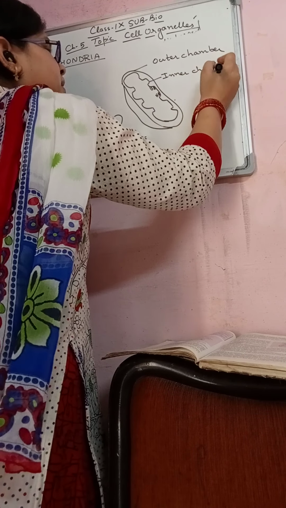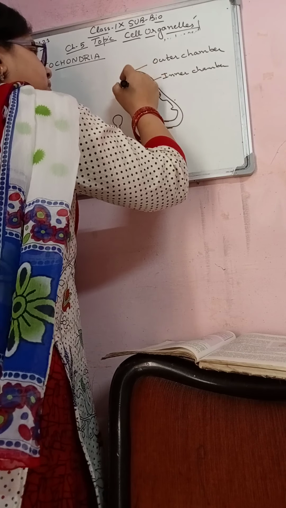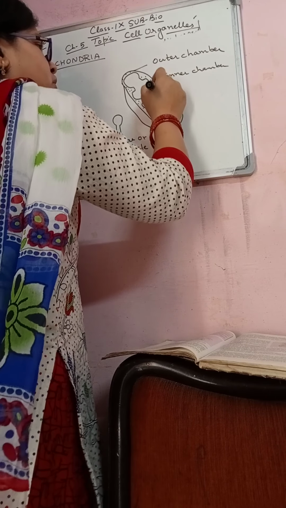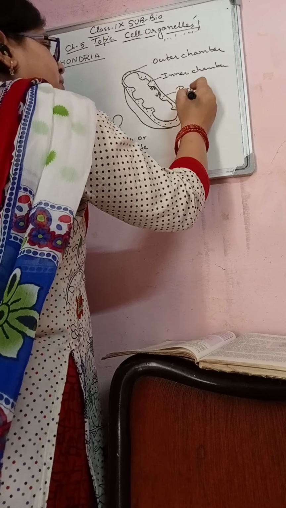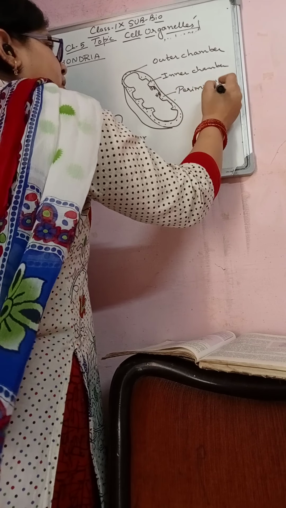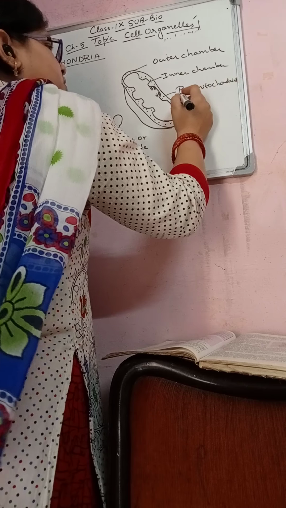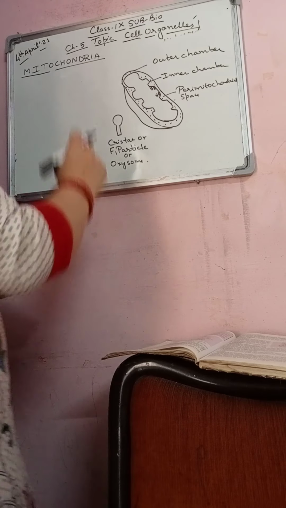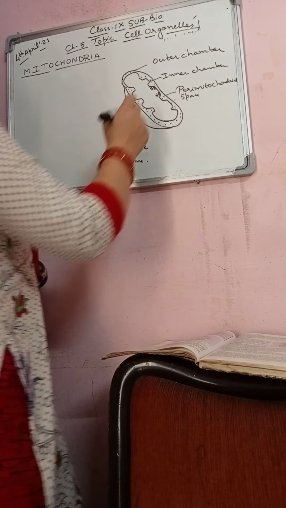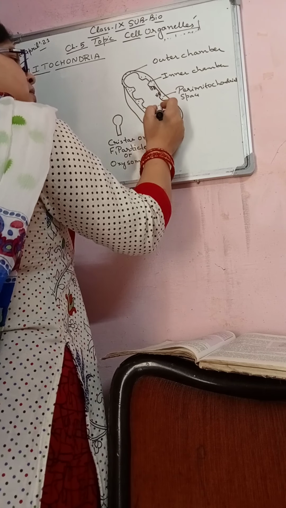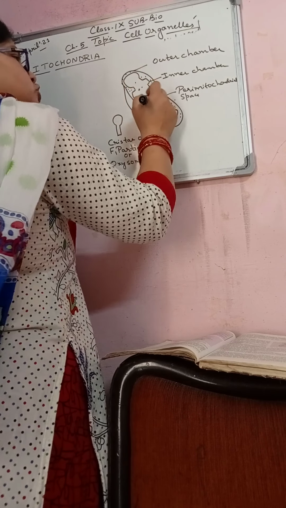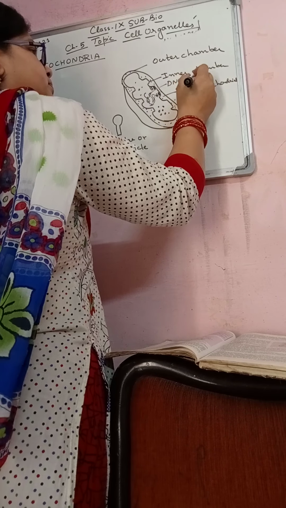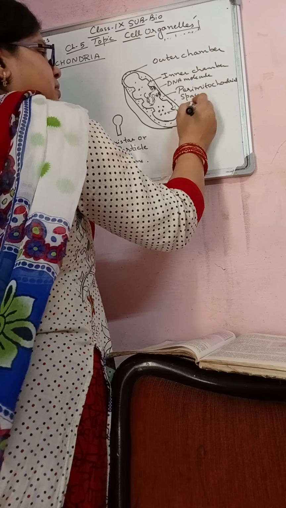Now in the inner chamber there is a space, right students? That space is known as the perimitochondrial space. Inside the inner chamber there is a cristae, I told you about this cristae. Now here are the ribosomes inside the inner chamber, and the DNA molecule. And this is the ribosomes.